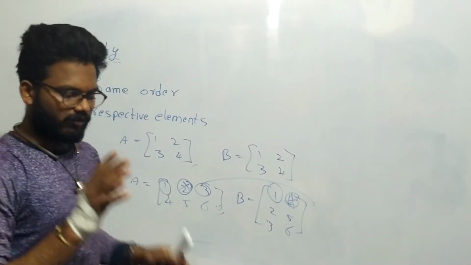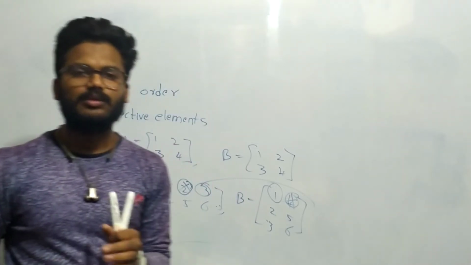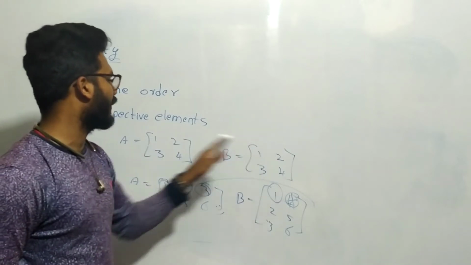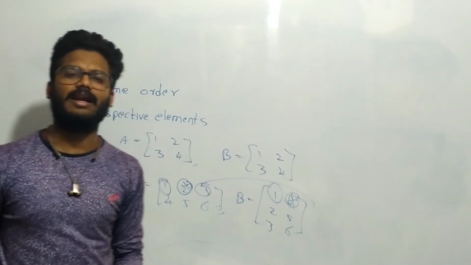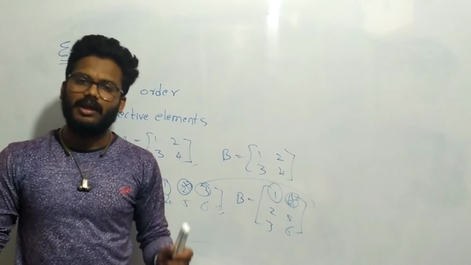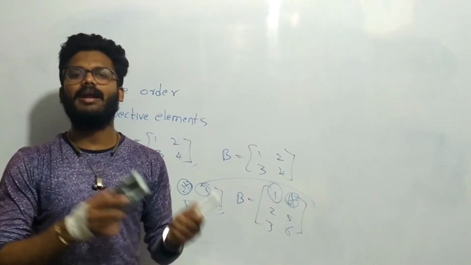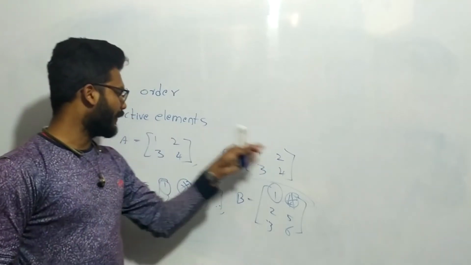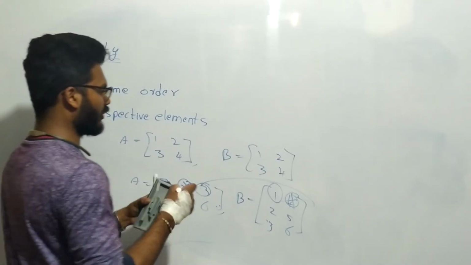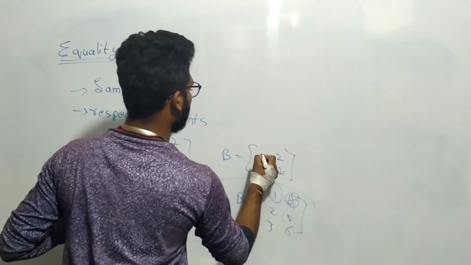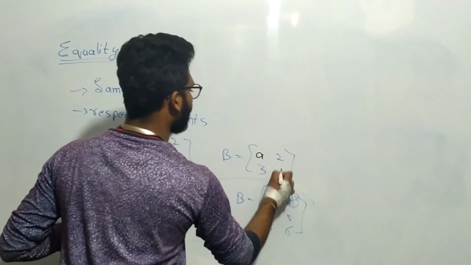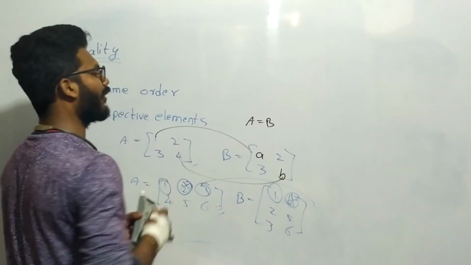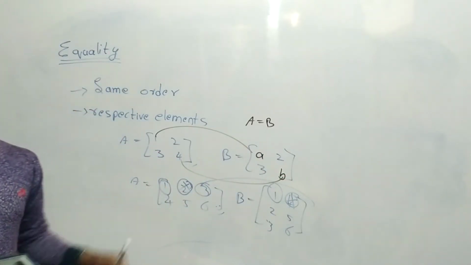So only when the order of two matrices is the same and each and every place, that means respective elements, are the same, then only you can tell those two matrices are equal. Or if they give that two matrices are equal, that implies they are of the same order and the respective elements are equal. Suppose I give it like this, this is A and this is B. Then if I give A equal to B, you can tell A is equal to 1 and B equal to 4 from this one.